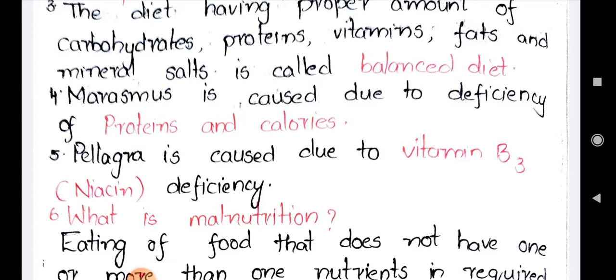But from where do we get this vitamin B3? Vitamin B3 can be taken from the meat, eggs, fishes, and oil seeds also. So these are the sources of vitamin B3. And what are the symptoms of this deficiency? Loss of memory. The skin also becomes rough and diarrhea. So loose motions will also be caused due to the deficiency of vitamin B3. So pellagra is the disease which is caused due to the deficiency of vitamin B3.